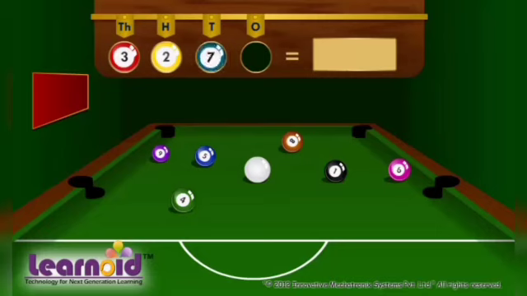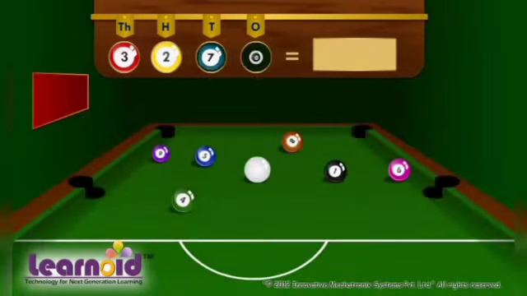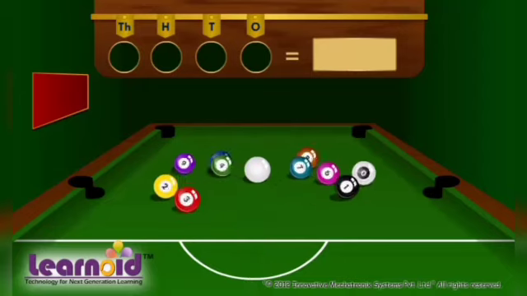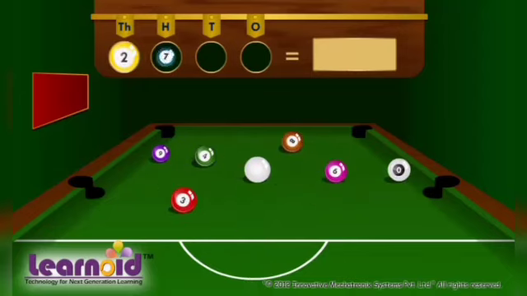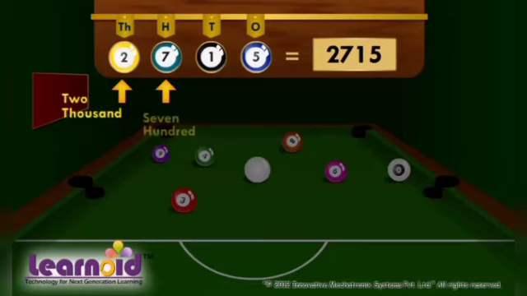3, 2, 7, 0. We will read this as 3,270. 2, 7, 1, 5. We will read this as 2,715.